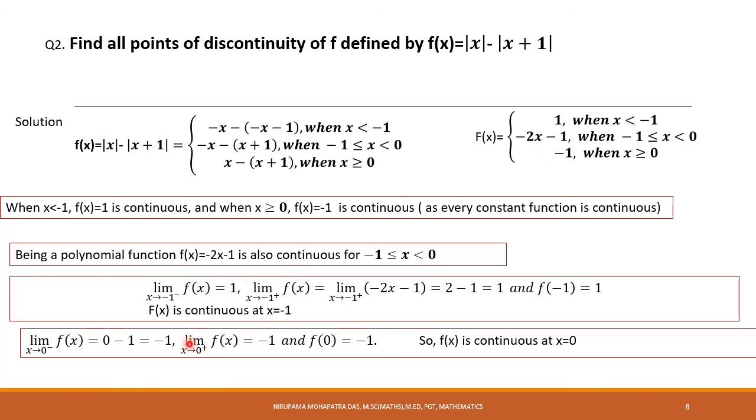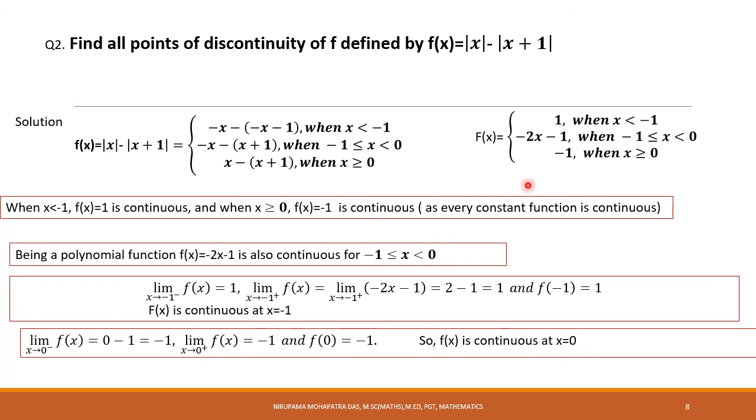So you are getting minus 1. For x more than 0, limit x approaches to 0 plus, f(x) is minus 1, and f(0), when x equal to 0, f(x) is minus 1. So again you can see f(x) is continuous at x equal to 0.